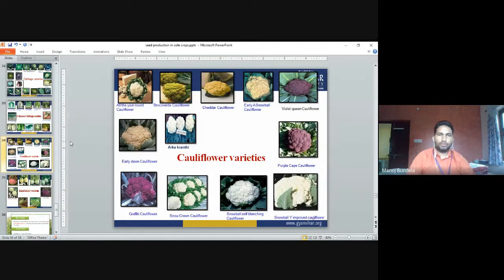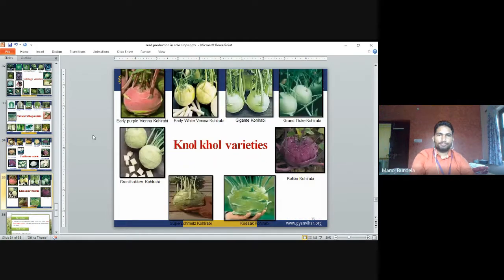Cauliflower varieties. In cauliflower there are also different colors. There are purple cauliflowers, white cauliflowers, yellowish cauliflowers, and completely white Arka Kranti. These are the different colors of cauliflowers.